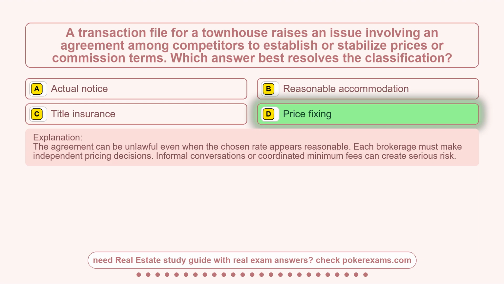The agreement can be unlawful even when the chosen rate appears reasonable. Each brokerage must make independent pricing decisions. Informal conversations or coordinated minimum fees can create serious risk.